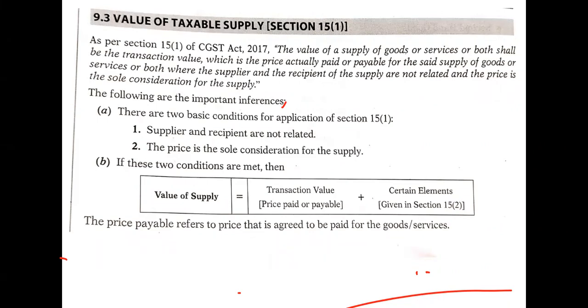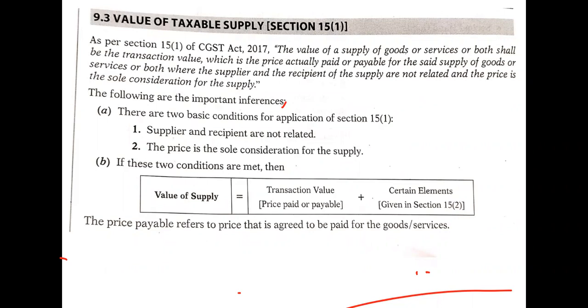In all these cases, in the meaning and definition given by the CGST Act of 2017, it says clearly that the value of supply of goods or services or both shall be the transaction value. So whatever transaction we are doing, whatever value is mentioned, that is called the value of supply. But it can be the price which is paid or payable. We can count both. The price can be actually paid or the price can be payable. Both are included under value of supply. We can't think of only the price which is actually paid. The price payable shall also be included in the value of supply.